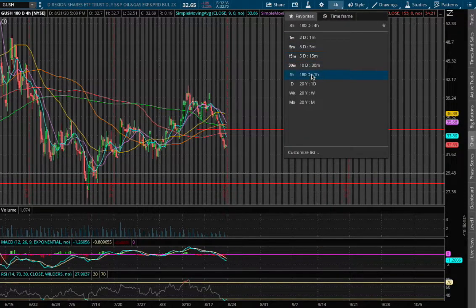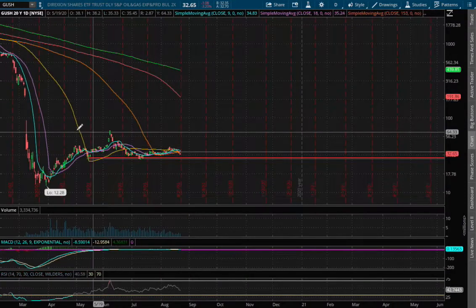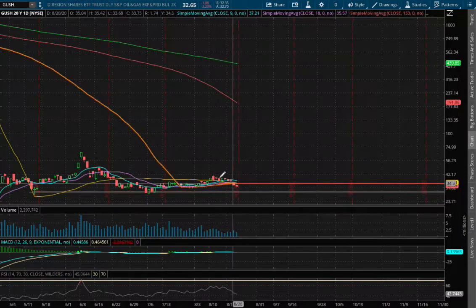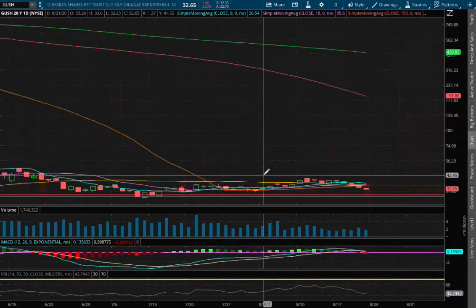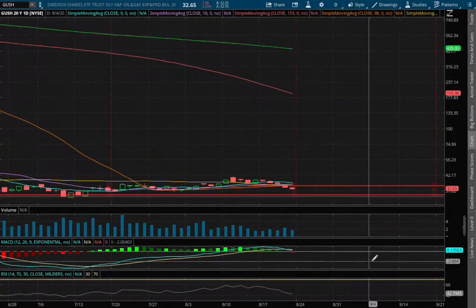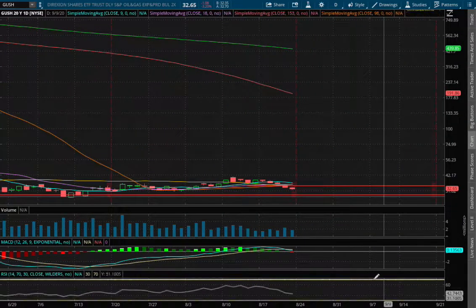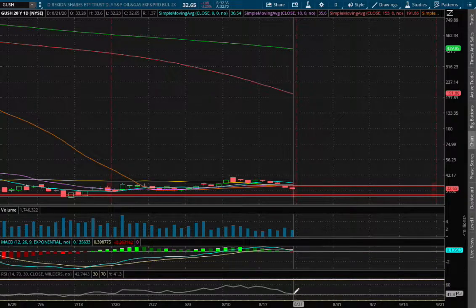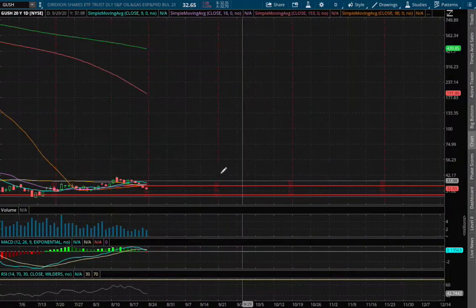If we expand that further onto the daily chart, we found no moving averages acting as support. So if we zoom in a bit closer, it's quite hard to tell because the prices are a bit distorted. What we have here on the daily chart, we see a divergence starting to approach negative MACD, and we're nowhere near oversold RSI. So the momentum is still to the downside.